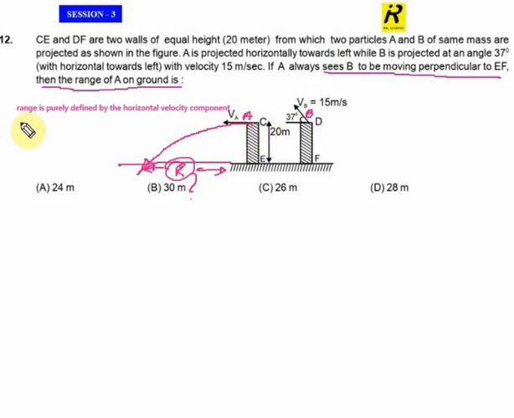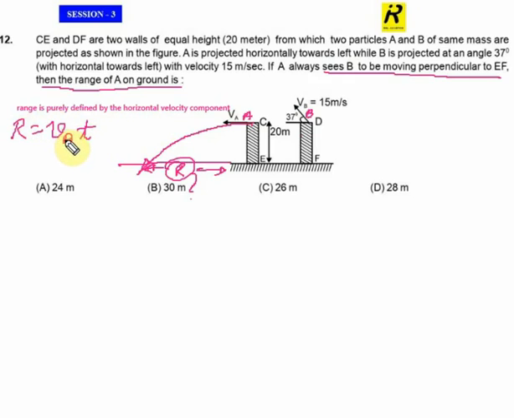That means its range R equals its horizontal velocity, VA, times the time taken to move from this point to this point, T. So R equals VA times T.